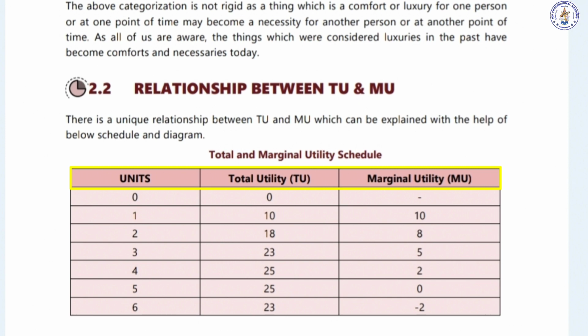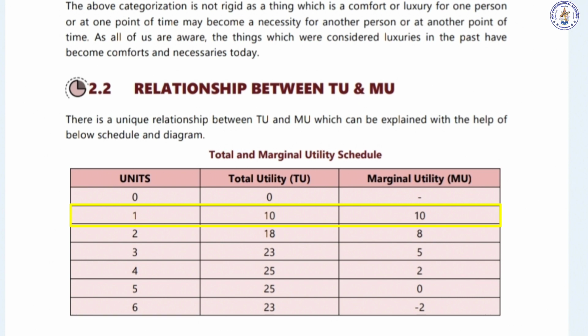At the same time, the satisfaction that he gets when using an additional unit of the same is given in the third column. That's called marginal utility. For example, when a person consumes unit number 1, he is very happy and the measurement of his utility is mentioned as 10 over there.